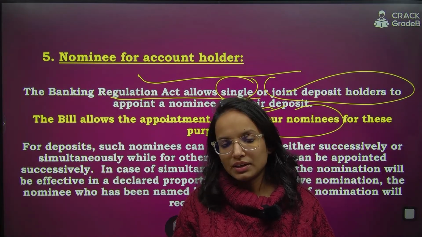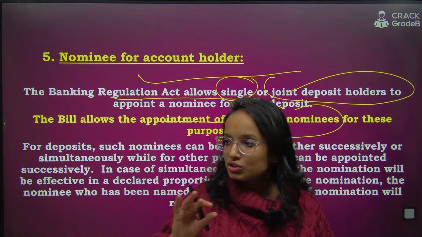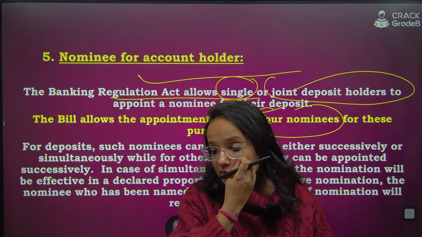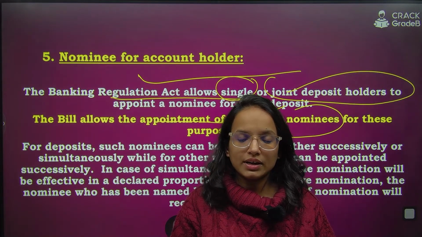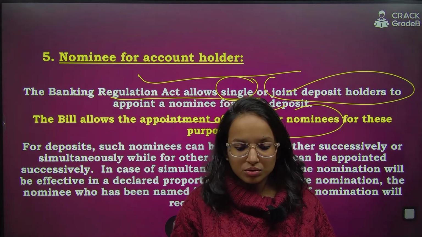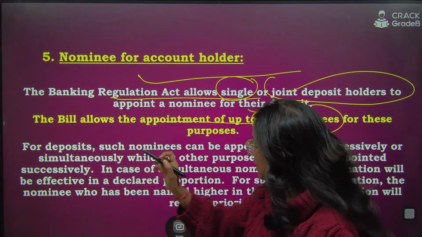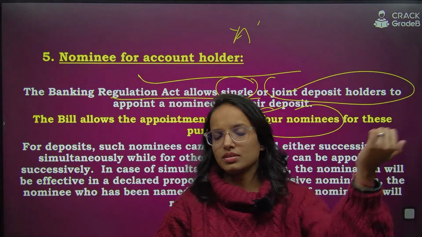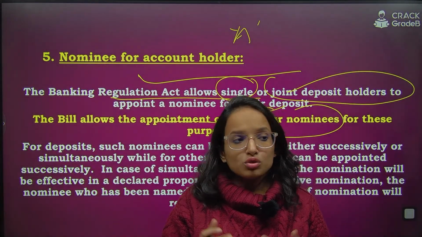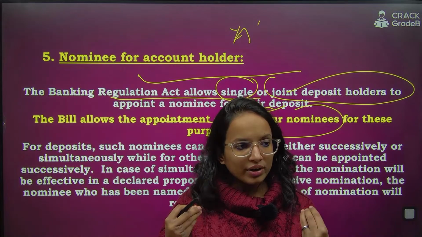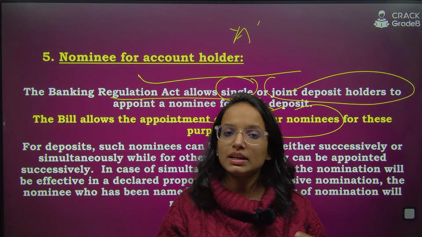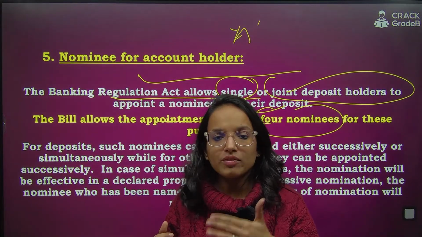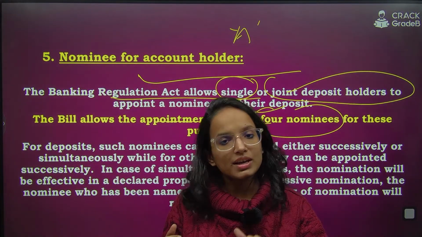Why has this been done? It has some reason behind it, right? It is not coming out of nowhere. So what do they do with these nominee provisions? Suppose person A is an account holder. Due to any unforeseen reason, the account holder dies, right? So the deposit or any amount which has been deposited in the account of person A will go to the nominee, whomsoever he or she has appointed, right?